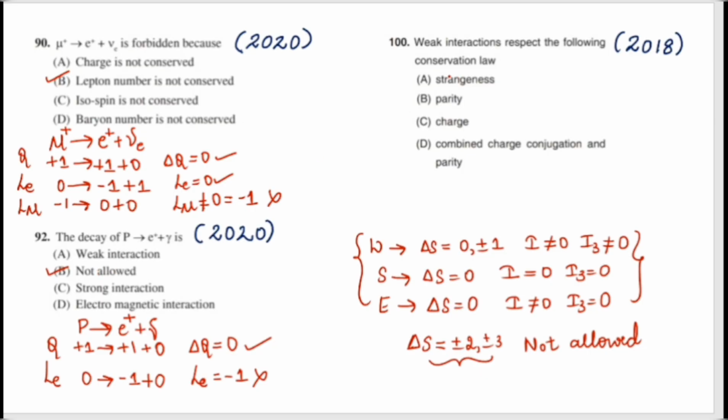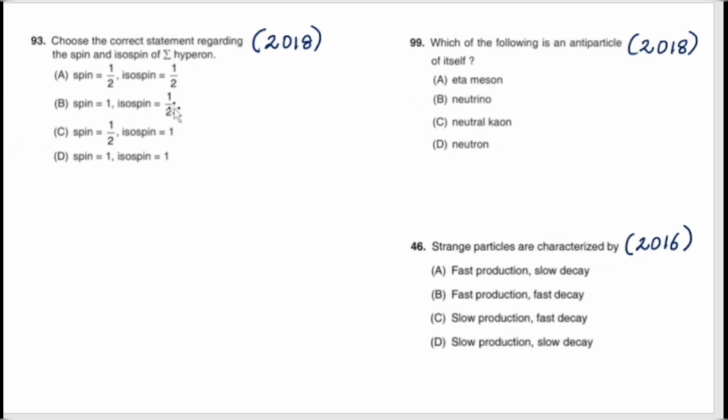Weak interaction respects the following conservation law. Here I have clearly mentioned the weak interaction respects the charge. It will not conserve the strangeness, nor the parity, nor the combined charge conjugation and parity. Only it will conserve the charge. Okay, let us move to the next slide.